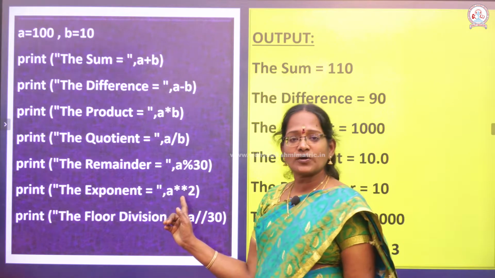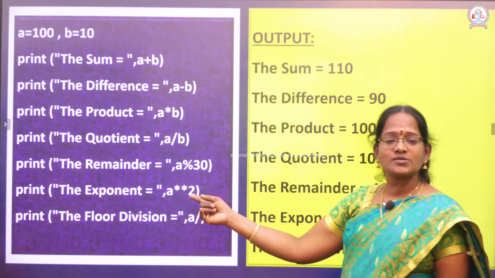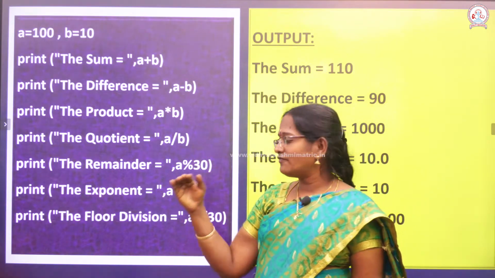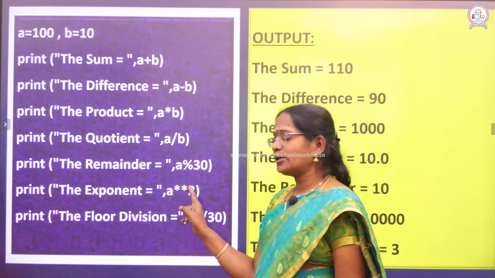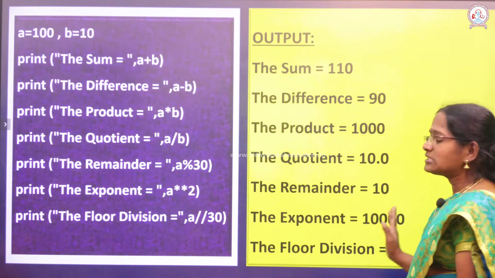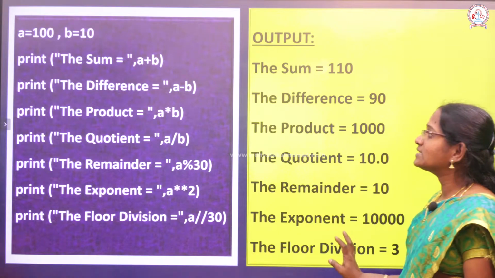Again, another processing, A into 2. This is called exponent of. Exponent of means power of. So A value is 100. A to the power of 2, A square. What is the answer? 1000 is the answer. Sorry, 10,000 is the answer.